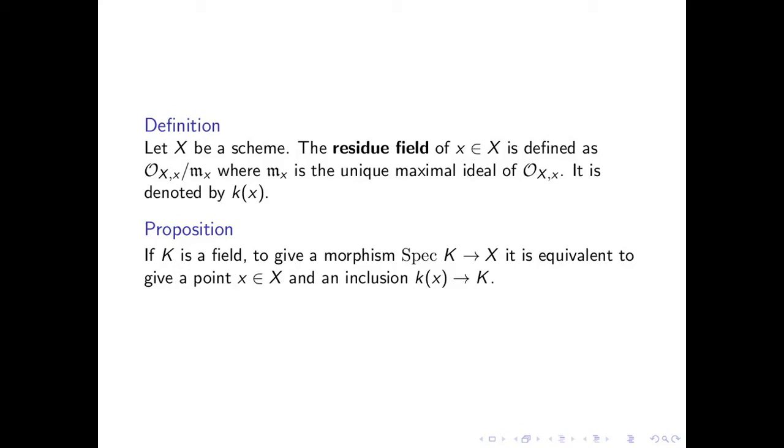We have the following proposition that is exercise 2.7 in Hartshorne. If K is a field, to give a morphism from the spectrum of K to X, it is equivalent to give a point x in X and an inclusion from the residue field to K. The proof more or less follows by following around the unique prime ideal in the field K. A slightly different approach can be found in Qing Liu on page 46.